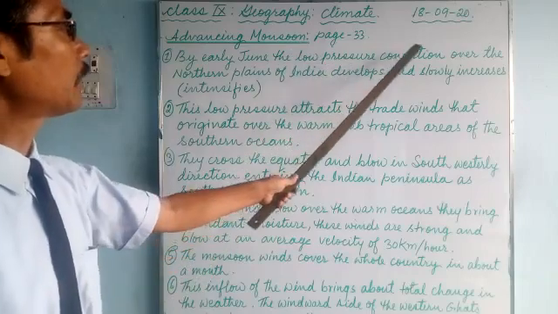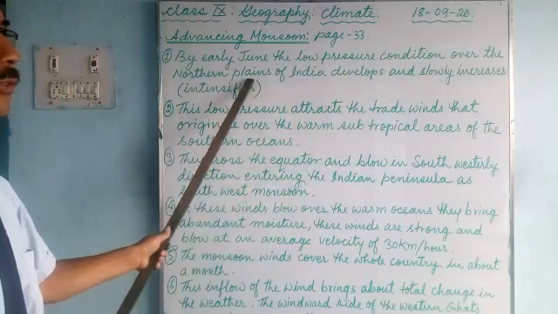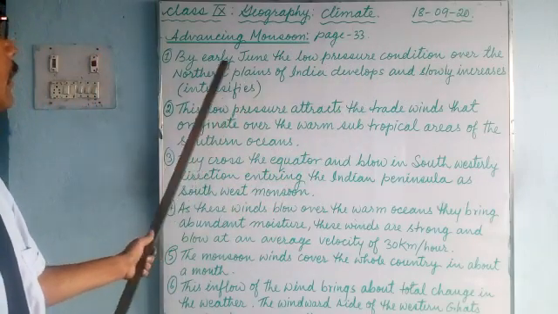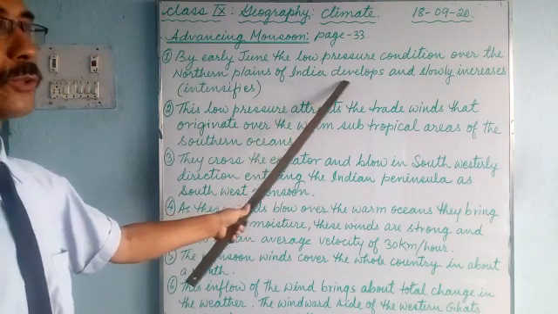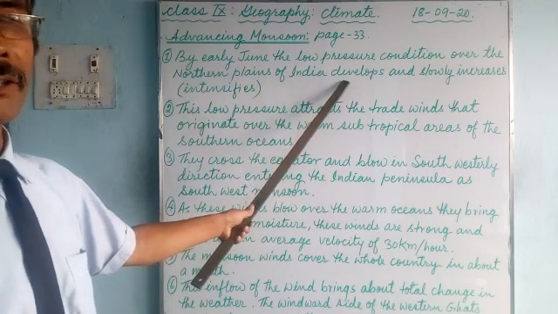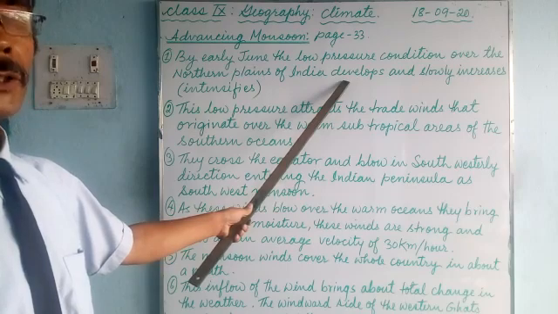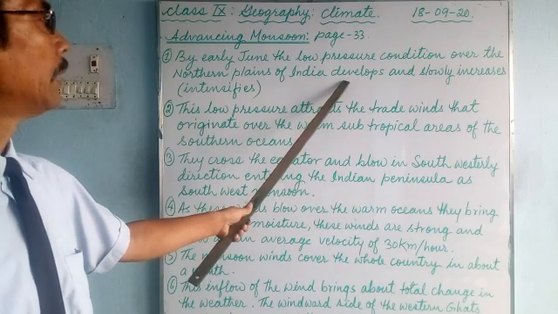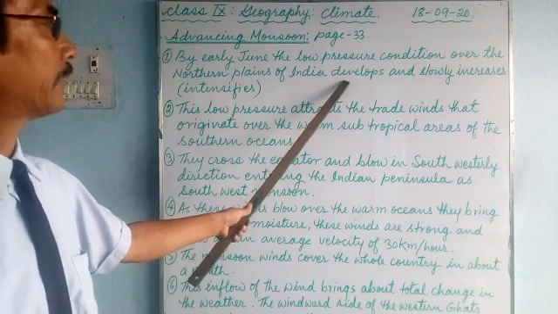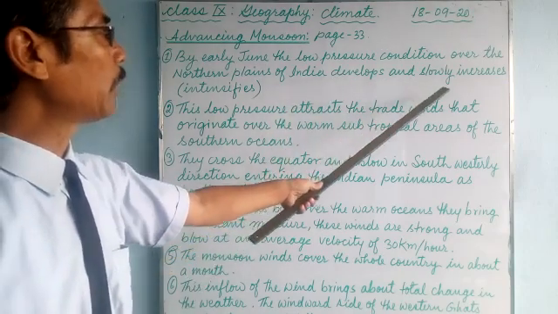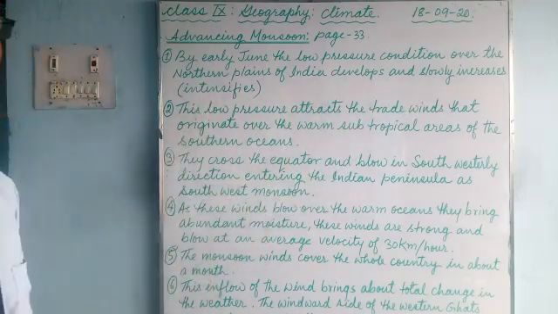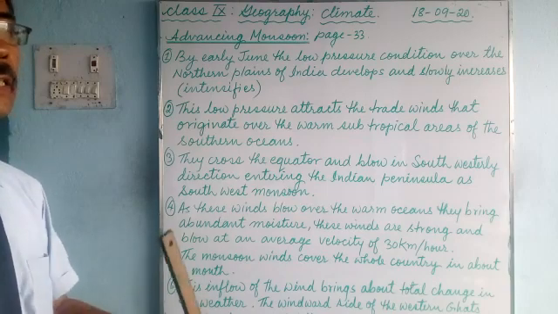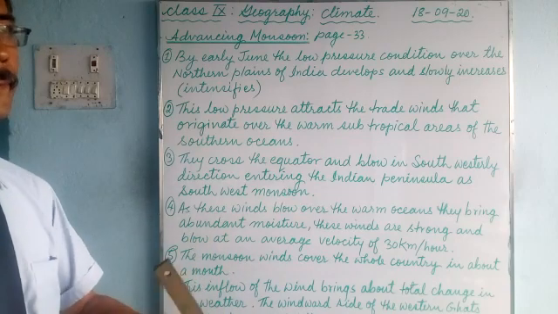Low pressure condition develops over the northern plains due to the heat of the sun, the summer heat. The temperature increases slowly, June, July.